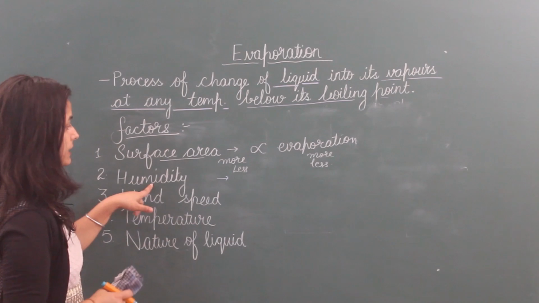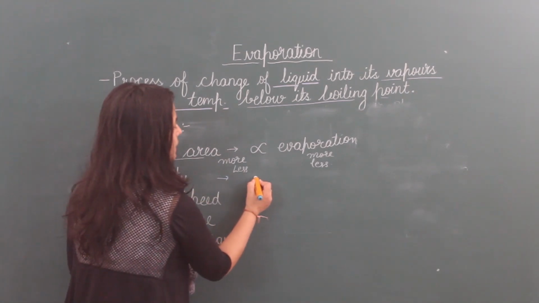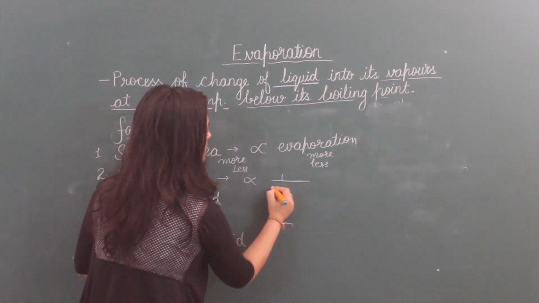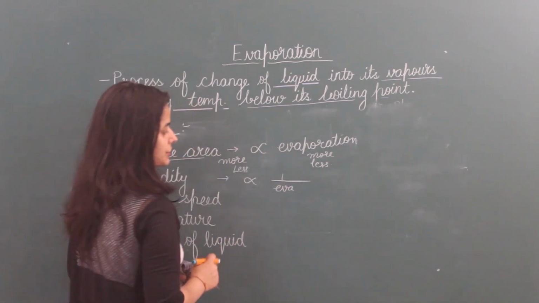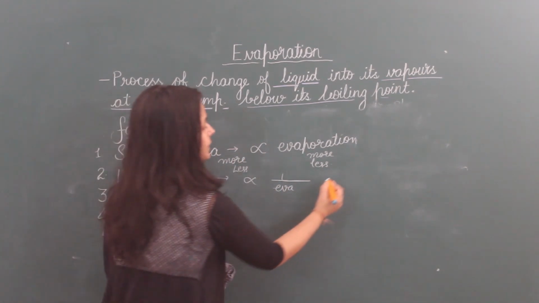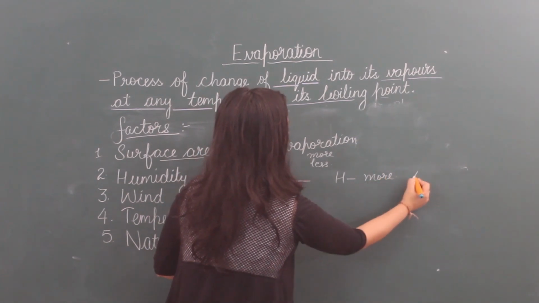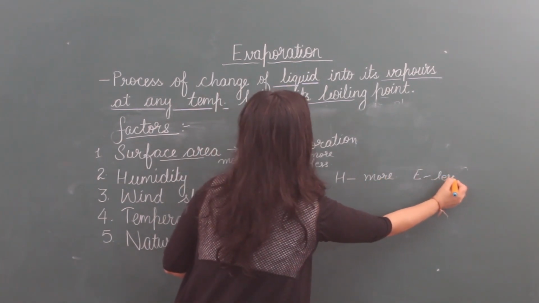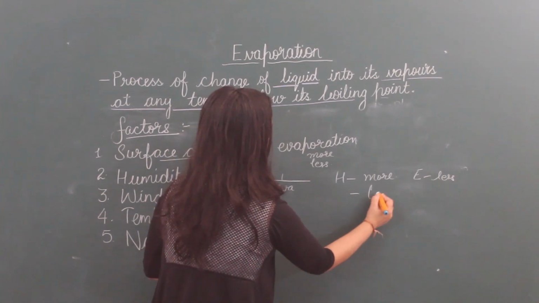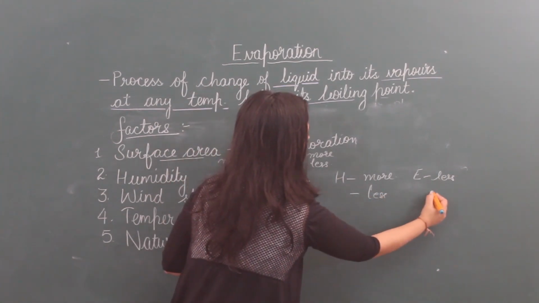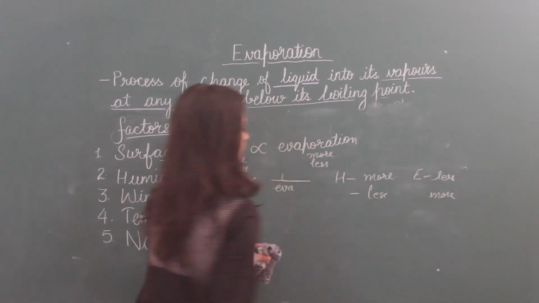The second factor we discussed is humidity. Humidity is inversely proportional to evaporation. Means if humidity is more, then evaporation is less. If humidity is less, then evaporation will be more.